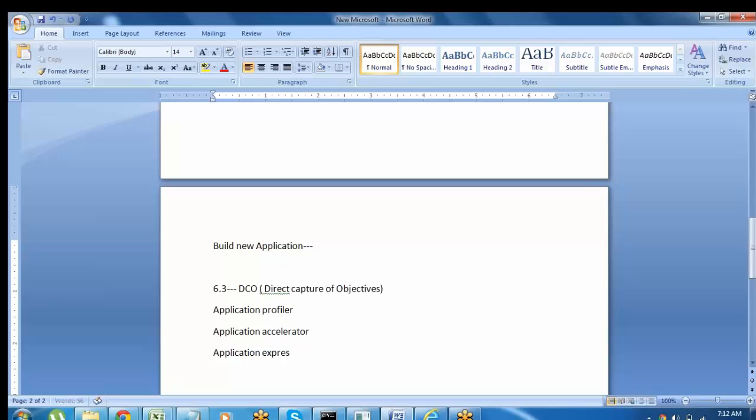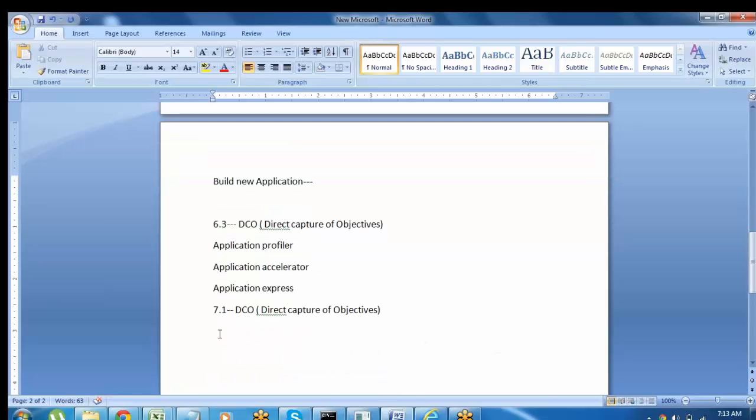But in the current version, 7.1, we also have the DCO, but under this DCO, all the other things are removed. Only the enhanced tool called Application Express is available. We don't have Application Profiler and Application Accelerator in the current version. The only thing we have for building a new application is Application Express.